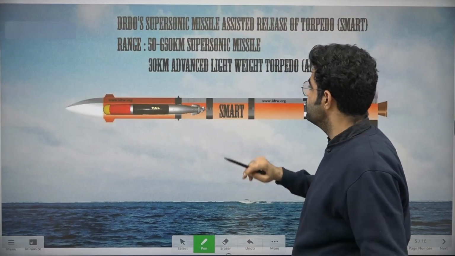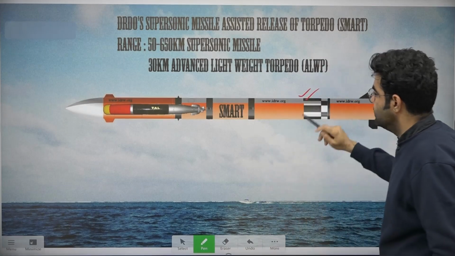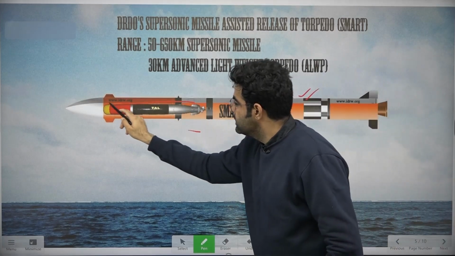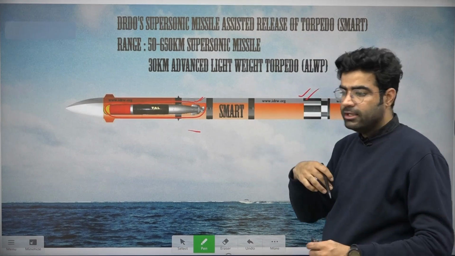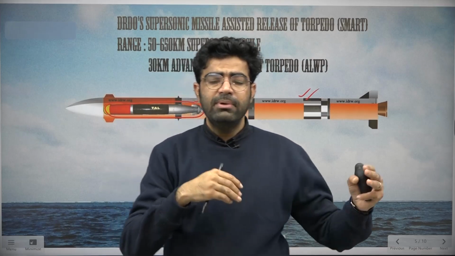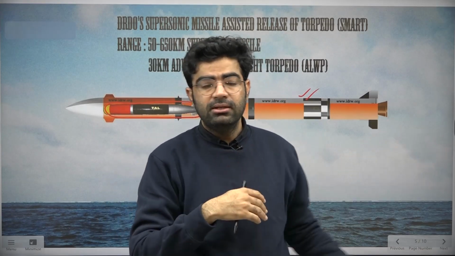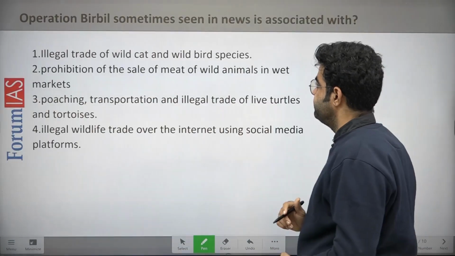Okay, so let me show you the picture. This is the missile system, and you can see this one. This is the torpedo which is being carried by this missile system, right? So we are actually extending our capabilities. Our warships will now have longer distance capability with the help of this smart system, right? This was developed by DRDO.